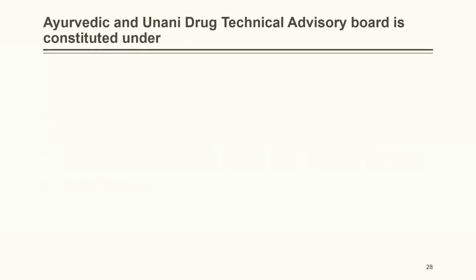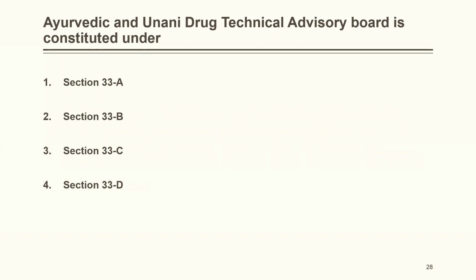Ayurvedic and Unani Drug Technical Advisory Board is constituted under Section 33A, Section 33B, Section 33C, or Section 33D. See, just for making things easy, I have kept the section same so that at least you can remember the section. And in case multiple choice questions are asked and this section appears in front of you, you can easily recall it.